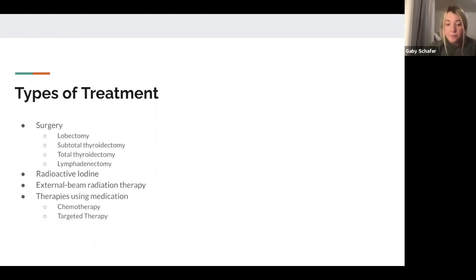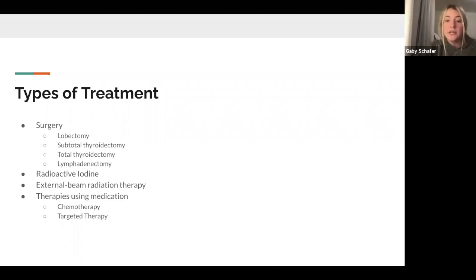Another possible course of treatment could be a lymphadenectomy, which is the removal of the lymph nodes in the neck. Any of the surgical procedures could result in damage to the nearby parathyroid glands or damage to the larynx. In addition, some tumors may be inoperable and other treatment options will be recommended.